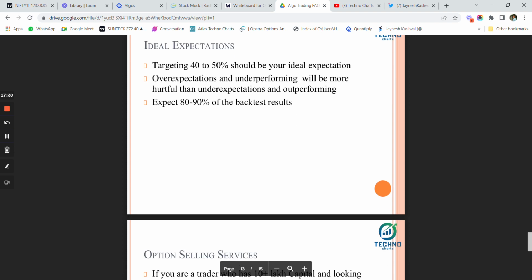Now, the last and final thing that I want to say is ideal expectation. Targeting 40 to 50% should be your ideal expectation in real life. Over-expecting and underperforming will be more hurtful than under-expecting and outperforming. So always take the worst case scenario and then try to outperform that, rather than optimizing the strategy for the best results and then not getting the desired results that you have seen in the backtesting. Expect 80 to 90% of the backtest results in real time, so that if you get better or accurate results, that is well and good. But if not, your expectation should be around 80 to 90% of the backtest result.